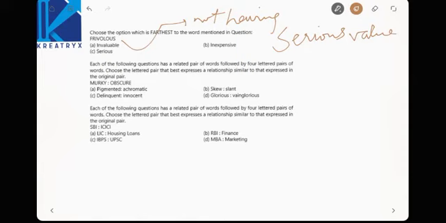Now automatically anybody can answer. Farthest means opposite, serious value. Right. Next, find out the best relationship.